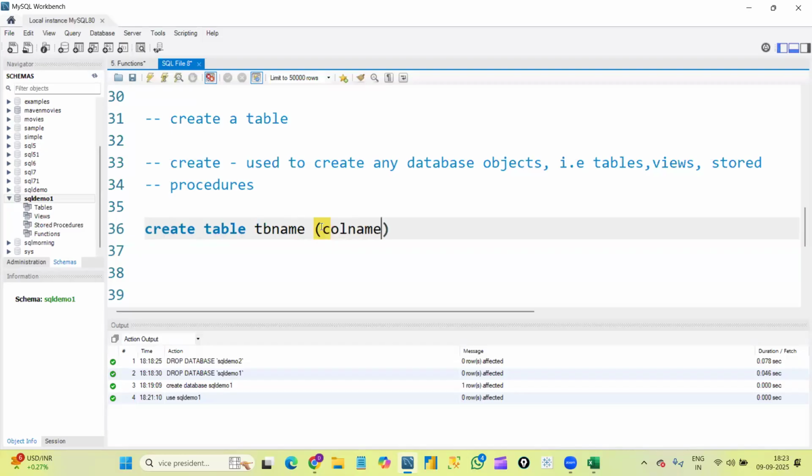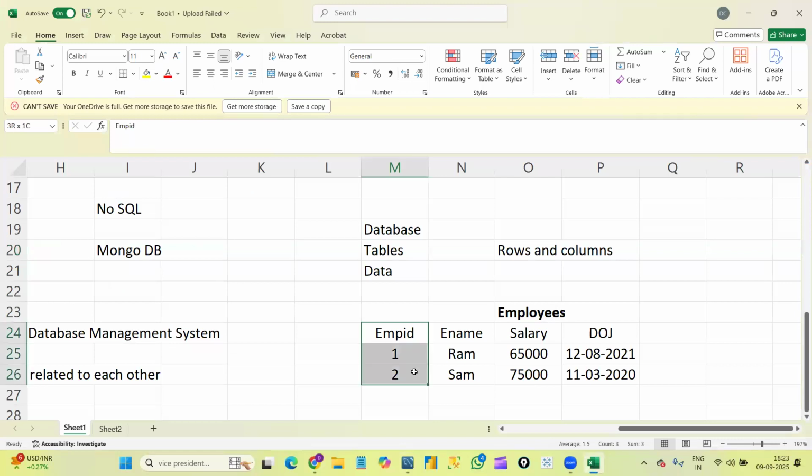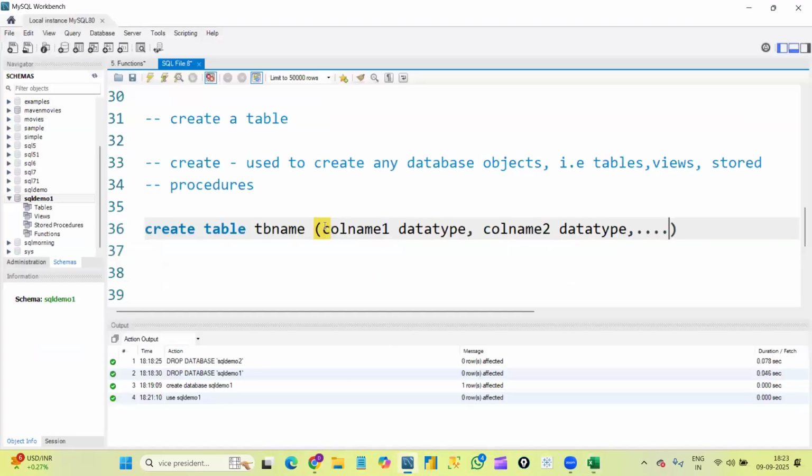Suppose column name 1, data type, column name 2, data type. I'll explain you in a while. Like that, however many columns we want, that many columns we can write. Suppose in the Excel file I gave 4 columns, right? Employee ID, employee name, salary, date of joining. However many columns I want, that many column names I can give within the brackets here. But for each and every column name we need to define a data type also.